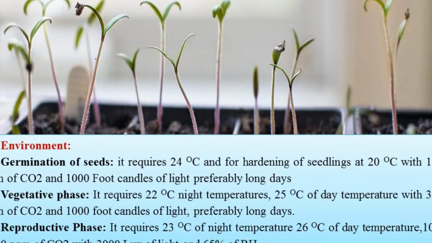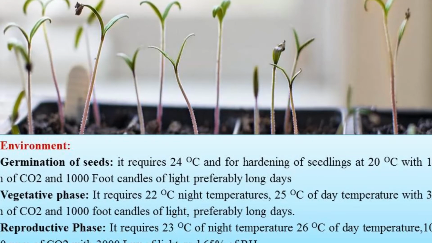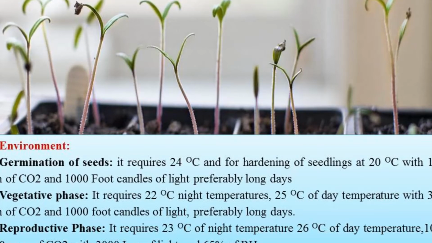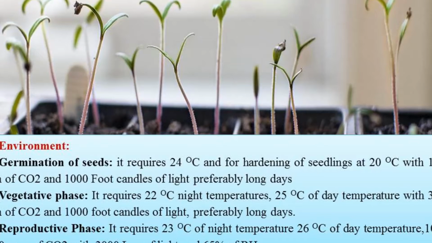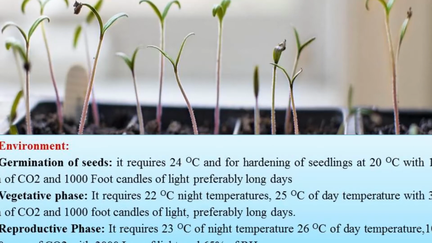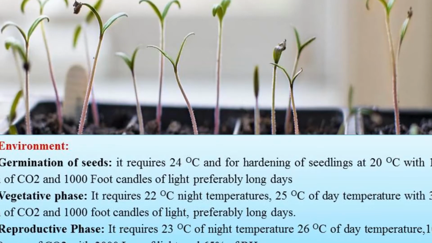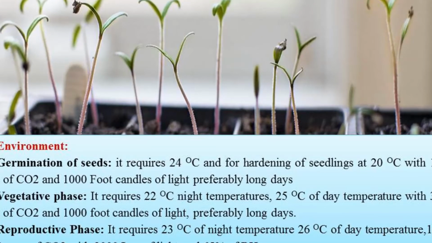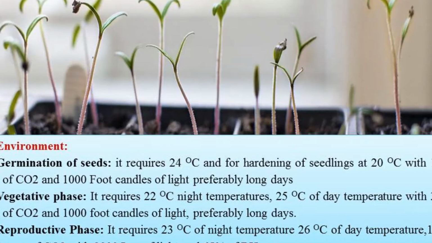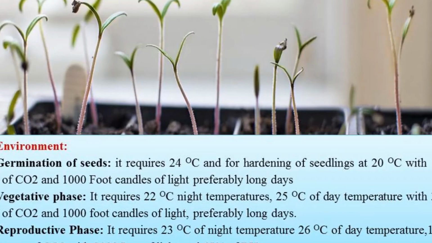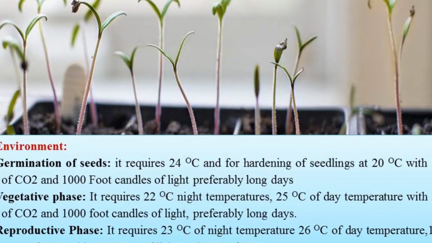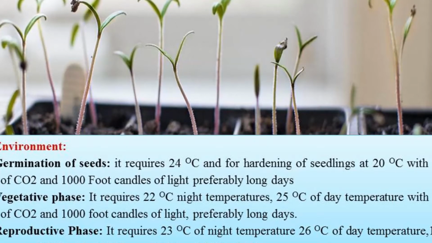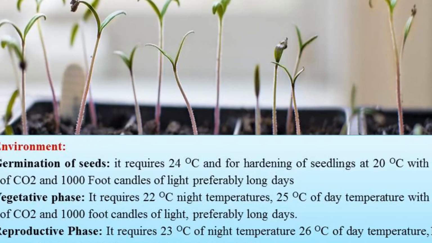Then we will discuss the third phase, that is the reproductive phase. For the reproductive phase of tomato, it requires 23 degrees Celsius night temperature and 26 degrees Celsius day temperature. Along with it, it requires 1000 to 1500 ppm of CO2 and 3000 lux of light, and 65% relative humidity.